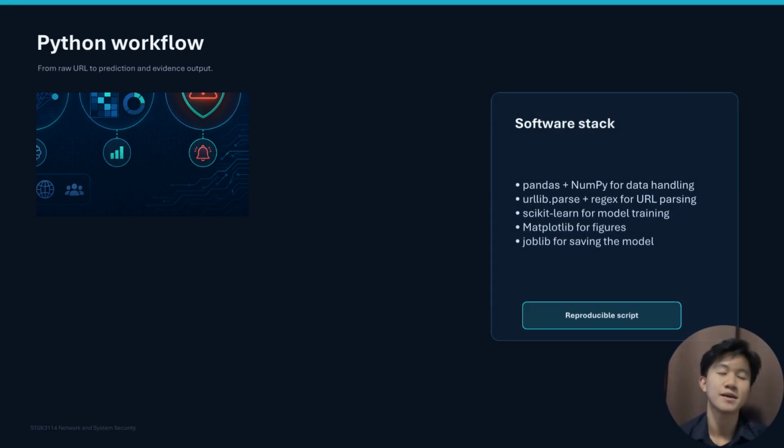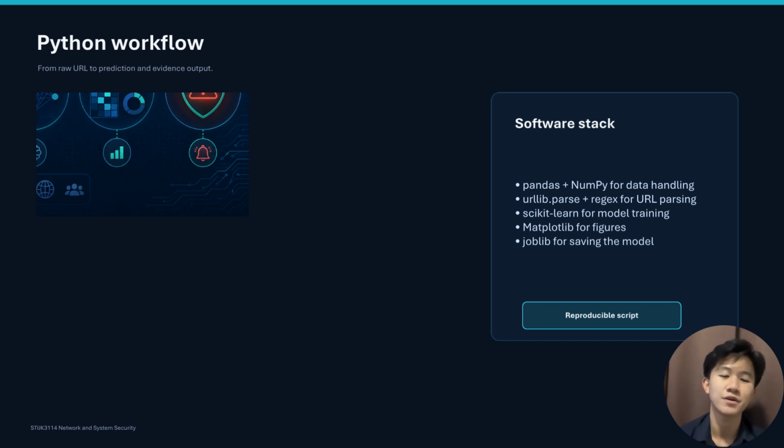The project follows a step-by-step Python workflow. It begins with a labeled URL dataset. The program cleans the records, removes unusable data, normalizes the labels, and checks for duplicate entries. Each URL is then separated into components such as its scheme, domain, path, and query. The program extracts the numerical features before dividing the data into training and testing sets. The 3 models are trained and evaluated, and the best model is saved for future use.